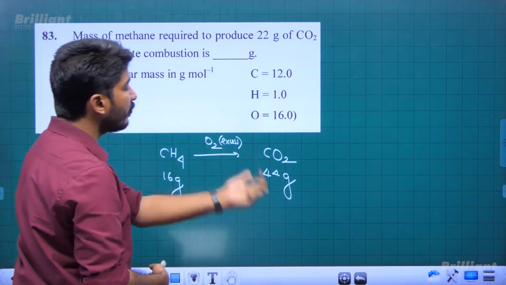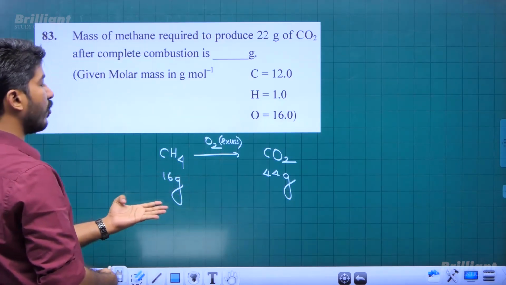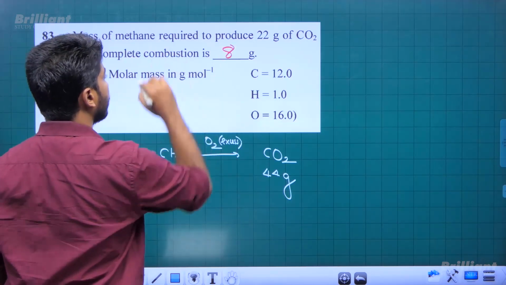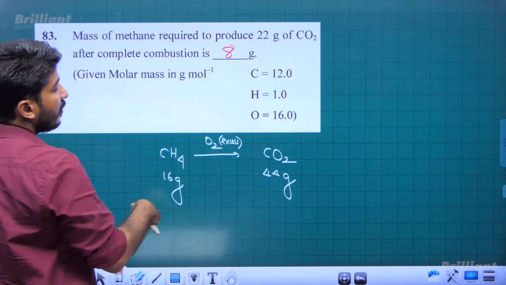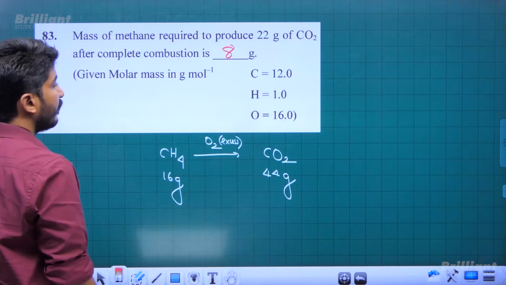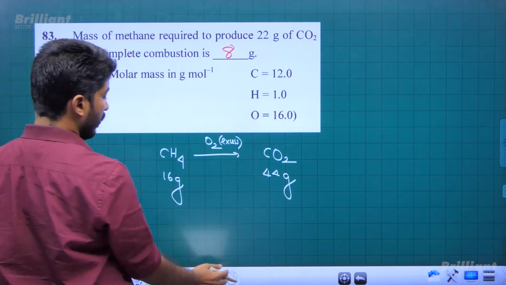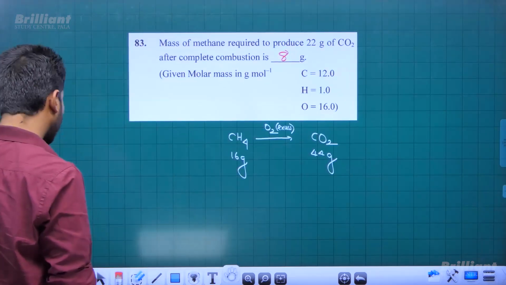Okay, if we want to prepare 22 gram, then we must take only 8 gram, right? 8 gram of methane will be required. So 16 gram will give 44 gram CO2, therefore 8 gram will give 22 gram CO2. Simple stoichiometry related question. 8 is the answer.